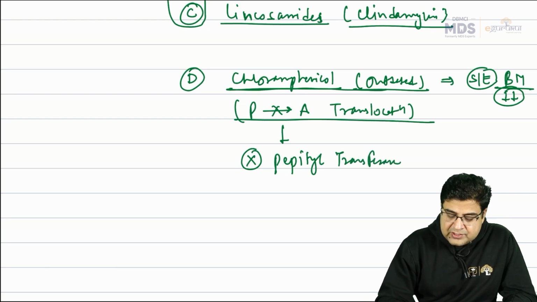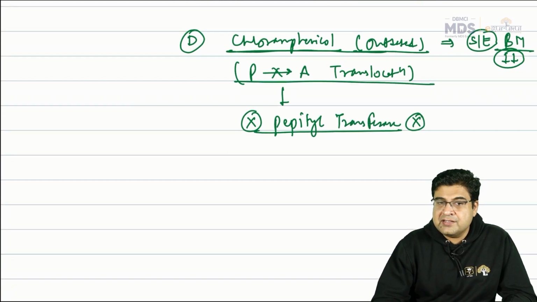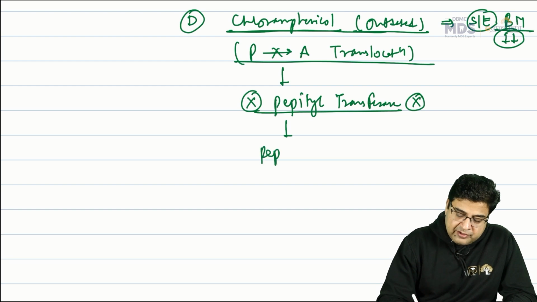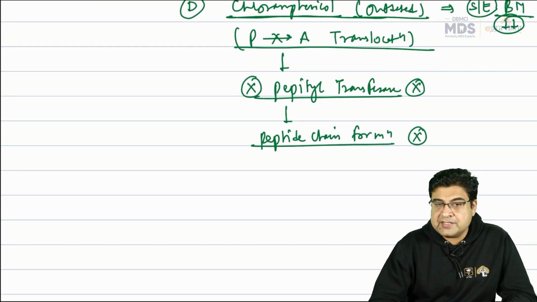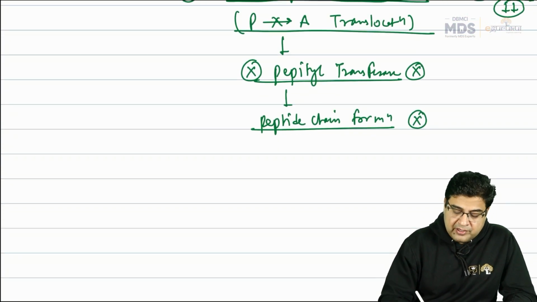So the peptidyl transferase enzyme is not able to act, and hence peptide chain formation is not possible. Peptide chain formation is not possible when you inhibit the peptidyl transferase enzyme. This is the mechanism of action of chloramphenicol.